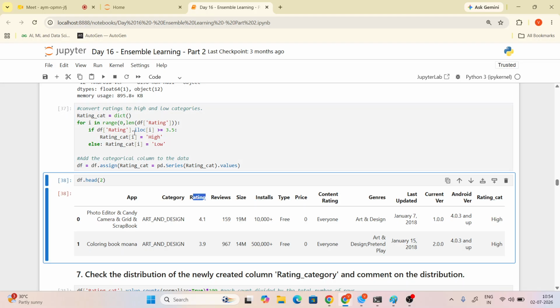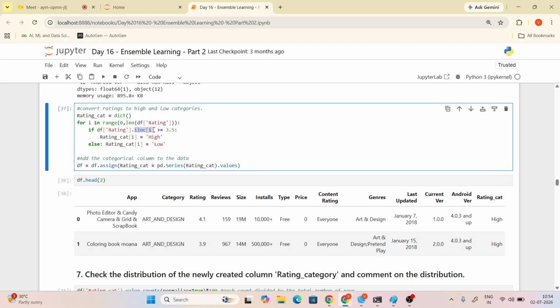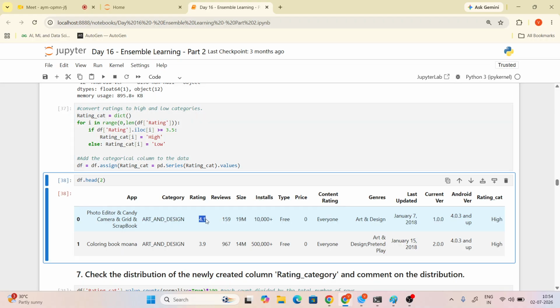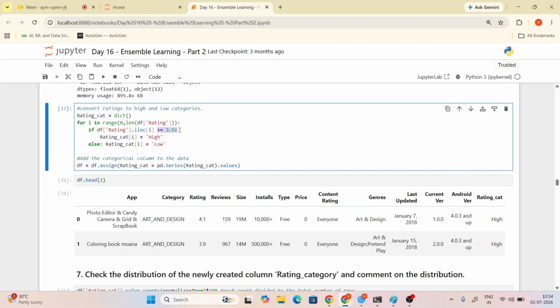Now we are taking the df rating column. In the rating column we give the index location i. So i means the zeroth index. Which one is the zeroth index? The first one, right? The zeroth index rating is 4.1. If 4.1 is greater than or equal to 3.5, yes it is, then the rating category 0 is high. Otherwise it returns low.